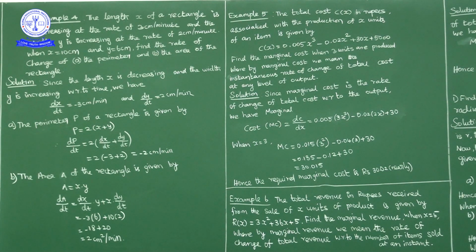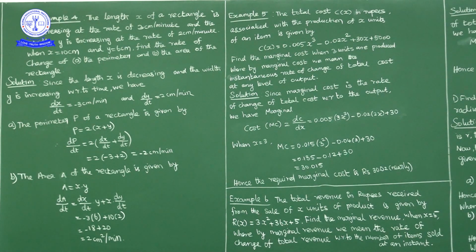In example 4, length x of a rectangle is decreasing at rate of 3 centimeter per minute, means dx by dt is equal to minus 3, and width y is increasing at the rate of 2 centimeter per minute. So dy by dt is equal to 2. Okay, so when x is equal to 10 and y equal to 6, find rate of change of perimeter. Okay, rate of change of perimeter we'll discuss.